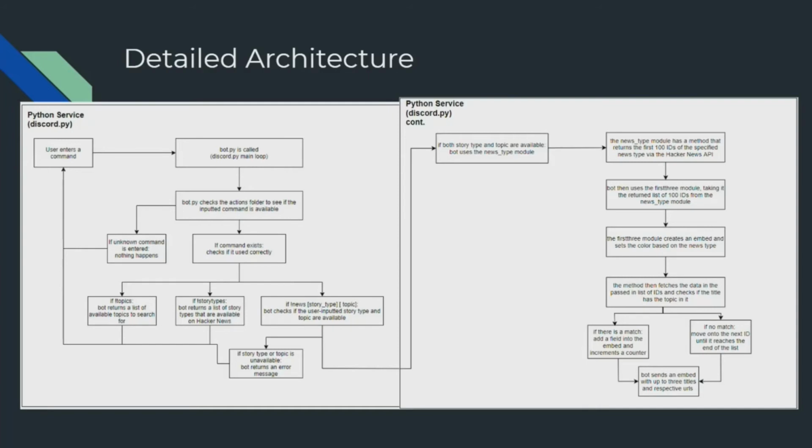But once our main command is called, the bot has the capability of checking if the inputted story type and topic exist. And if they do exist, the bot is capable of retrieving the first 100 IDs from the Hacker News API of the specific story type. Then, the bot is capable of coloring the embed based on the story type. For example, best stories will be in gold, and top stories will be in aqua, as shown in the example.